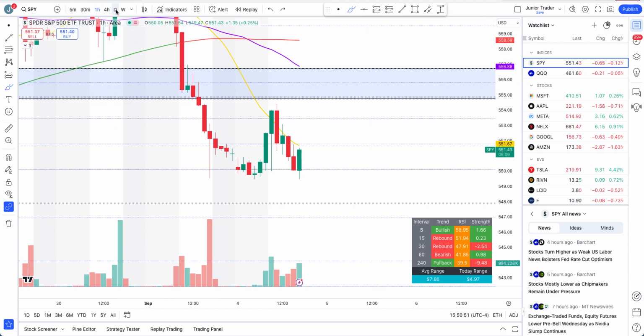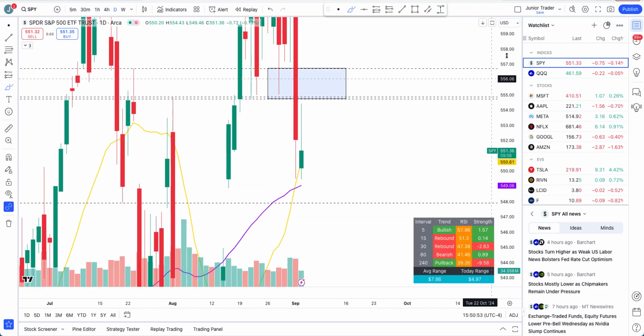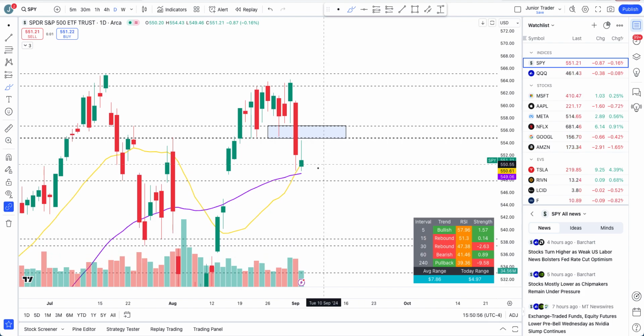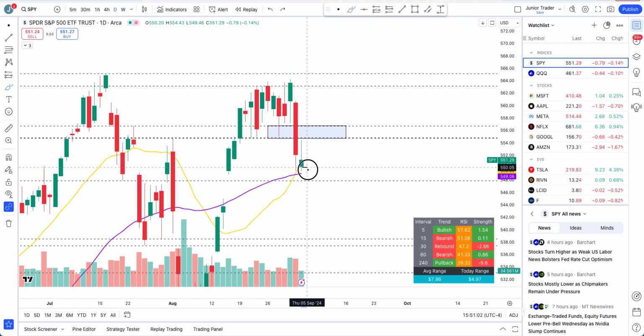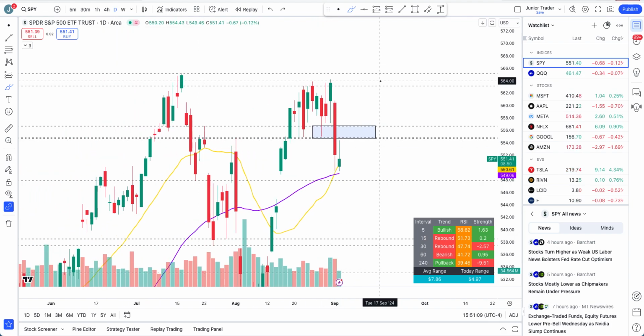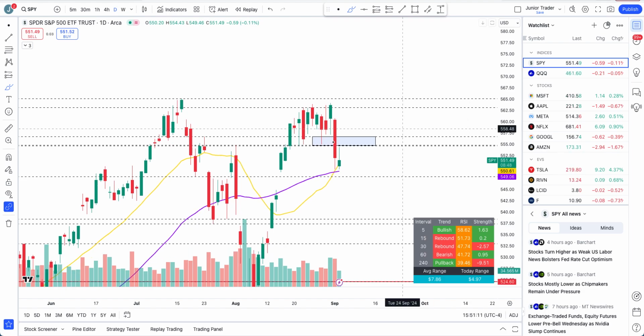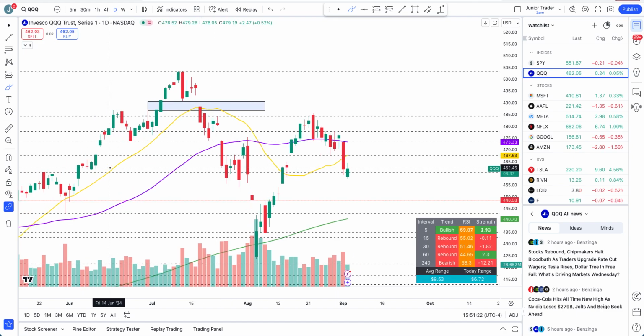But right now, I would only touch it intraday based off of these levels, and let's see what it does. As I said, losing this area, the 20 and 50 days, tomorrow can constitute downside. Otherwise, it can still intraday rebound a little bit again, but it's just a rebound, nothing more than that. Structure is still broken on S&P 500. We'll see what it does. But today's play was pretty much a retest of the rejection at 554.70, pretty much 555.